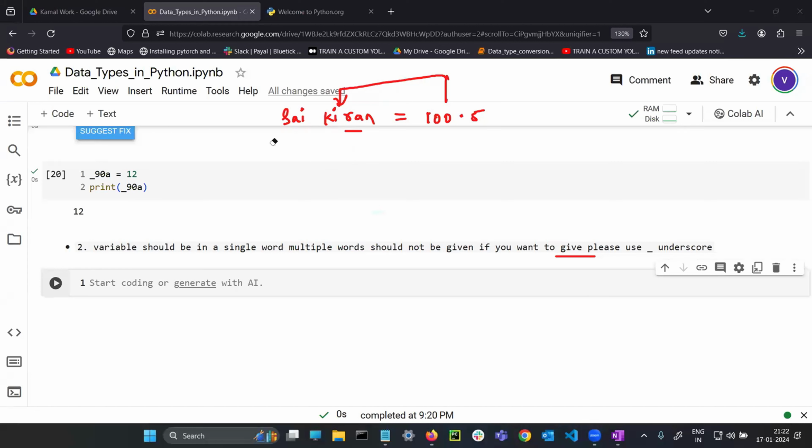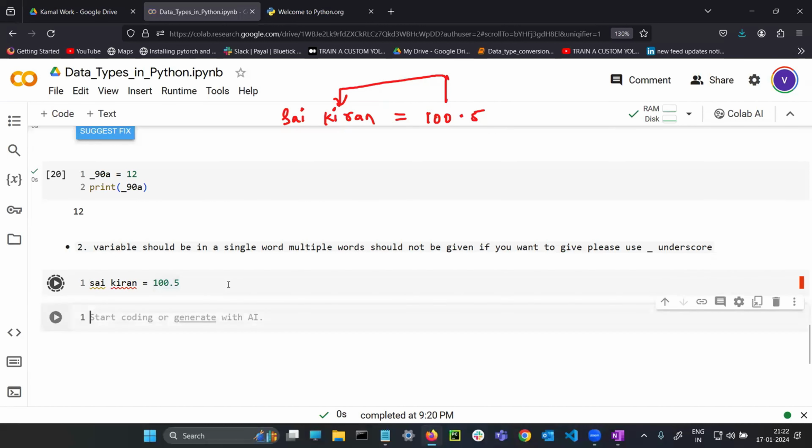See here, I will implement and show in front of you. Sai Kiran is equals to 100.5. If I run this first line, it should save in the memory. But it is not going to save in the memory because there is an issue. Variable can't be multiple words.